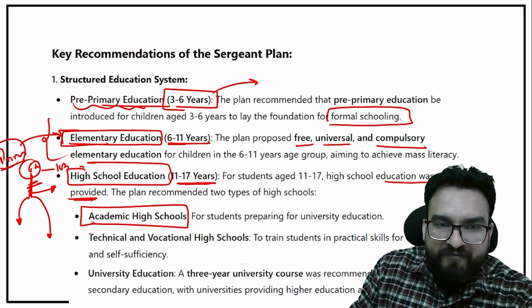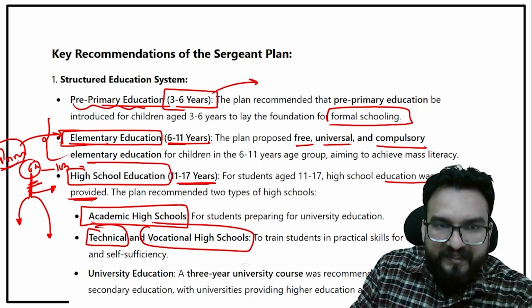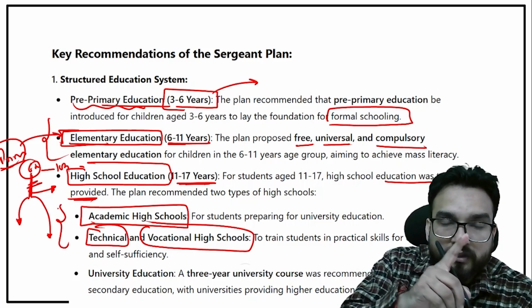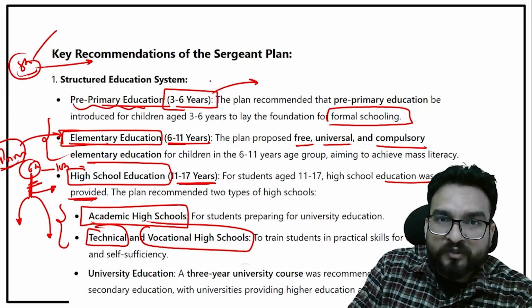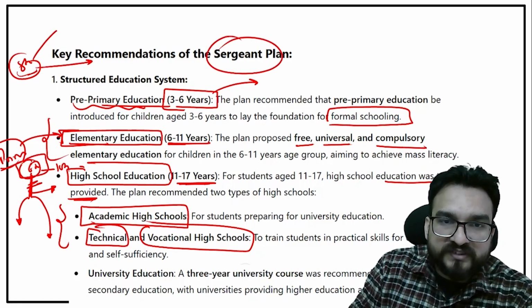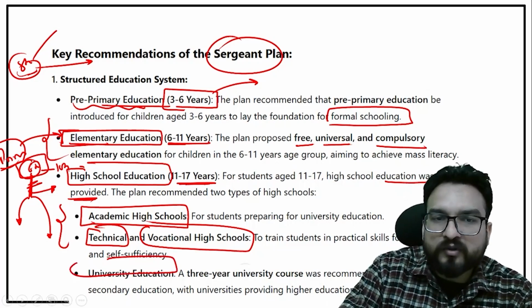Otherwise, if you are average, you should go for technical and vocational high schools. Understanding? So there, Hartog talked about that after 8th class, you should think about this, vocational or continuing with the study. But over here, Sargent is talking about after 6th class, what you should do. Then there was university education, you can go ahead, right?